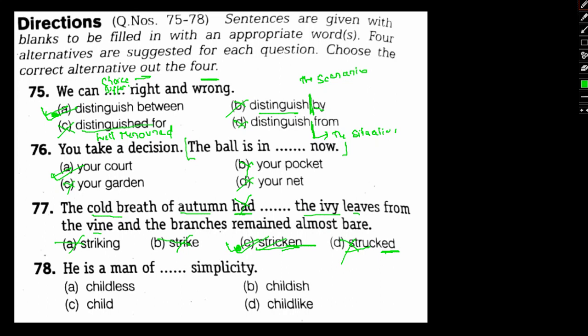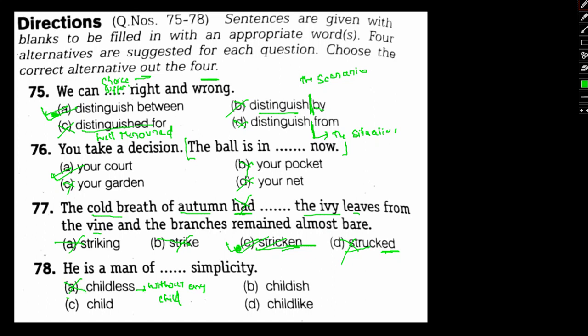He is a man of dash simplicity. So he is a man of that simplicity. This is basically a praise that has been used. So now let's see. Childless simplicity. Childless means without any child. Totally out of context here.